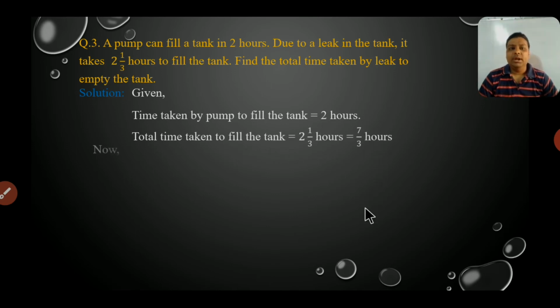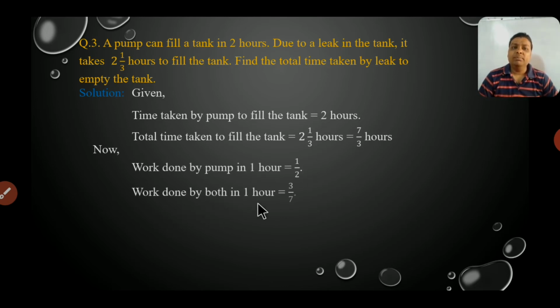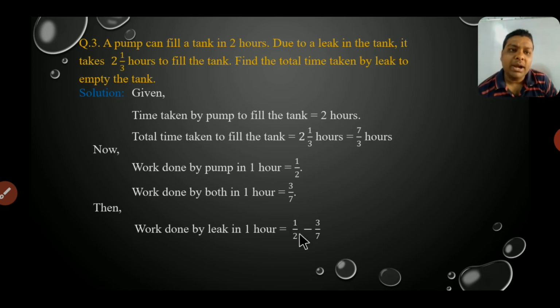Okay. Now, again we will take the opposite of it. Then work done by the pump in 1 hour is 1 by 2. And work done by both, it means the pump and the leak, is 3 by 7. We will write the opposite of it. Now, so work done by the leak in 1 hour, we have to subtract 1 by 2 minus 3 by 7.